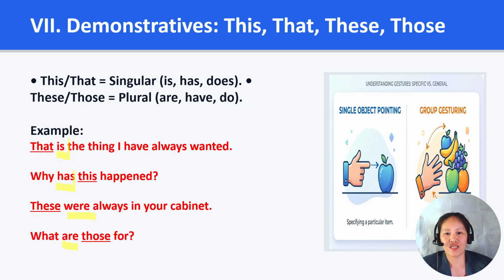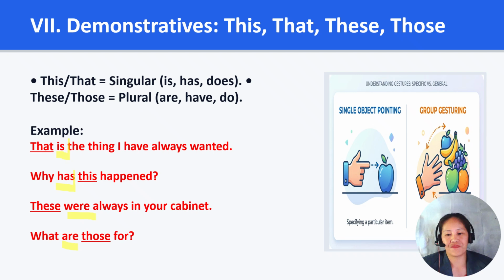Rule number 7. The demonstratives this, that, these, those. The words this, that, these, and those are called demonstrative pronouns, so they can be the subject of a sentence. So the verb must agree with them. This and that are singular, so they take singular verbs such as is and has. These and those are plural, so they take plural verbs such as are and were.